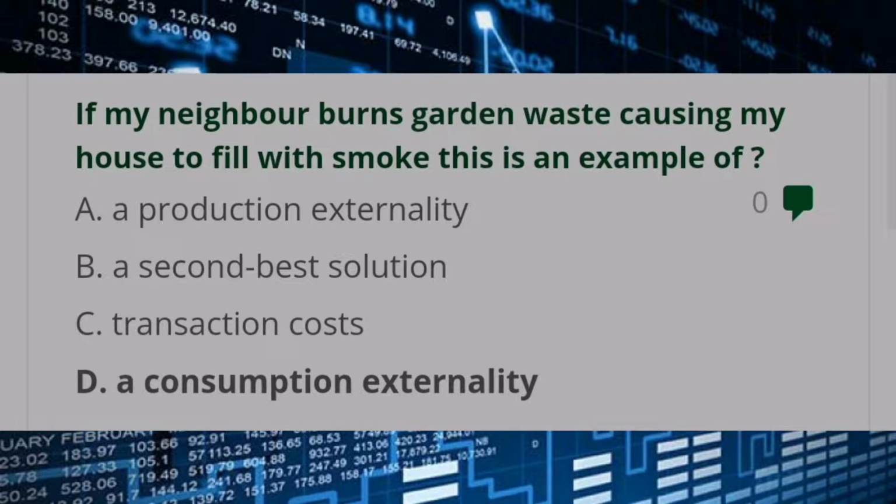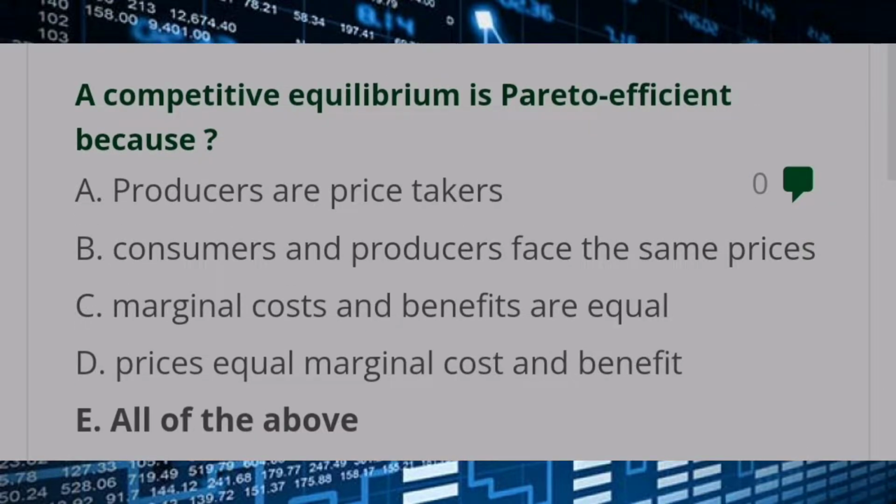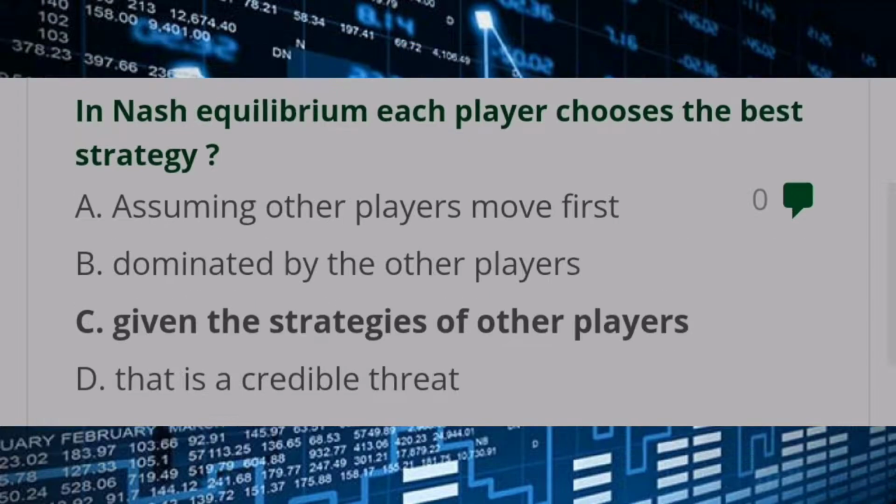a consumption externality. A competitive equilibrium is Pareto efficient because answer E, all of the above. In Nash equilibrium, each player chooses the best strategy. Answer C, given the strategies of other players.